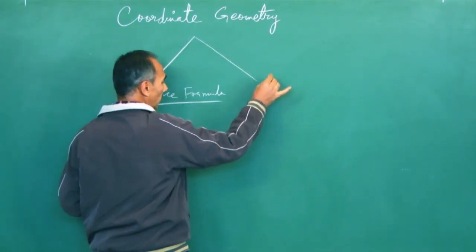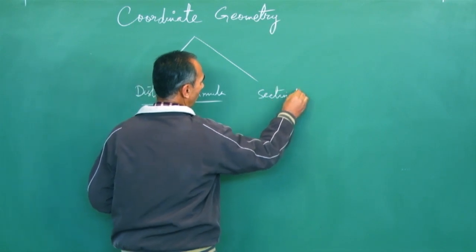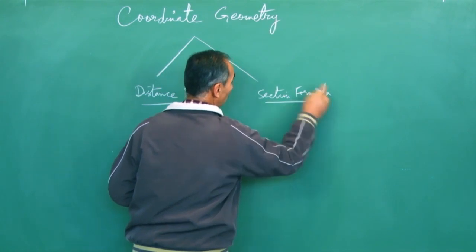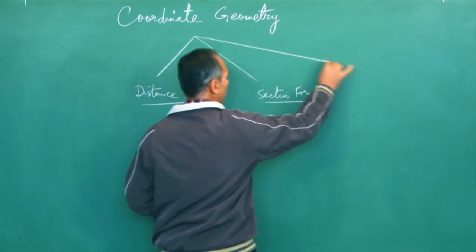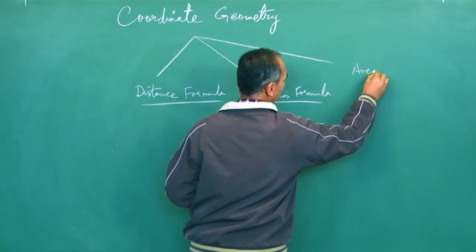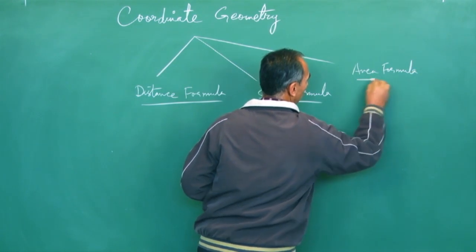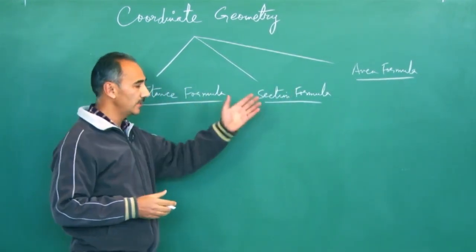Then one more is the section formula. Second exercise of this topic is based on section formula. And one more is the area formula. That's the last exercise.